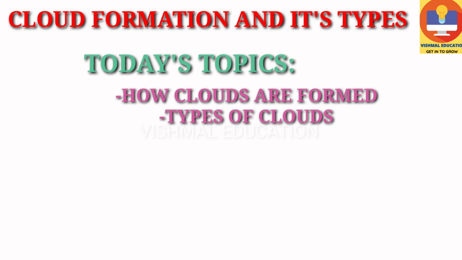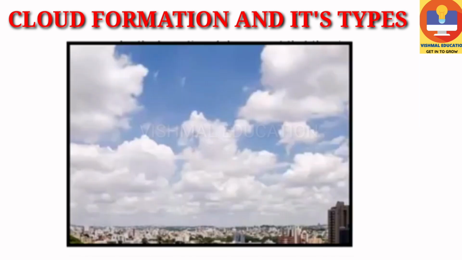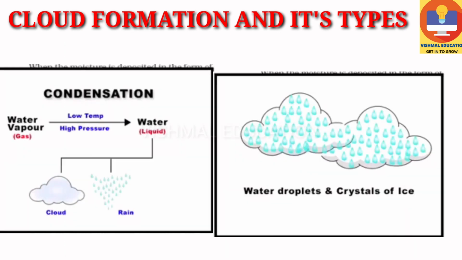Today I am going to discuss how clouds are formed, and what types of clouds we actually witness in our day-to-day life. First, when we look at the clouds, they look like white fluffy gaseous things that move around in the air, right? But clouds are a large mass of tiny water droplets consisting of liquid water and crystals of ice formed by the condensation of water vapor in the free air.